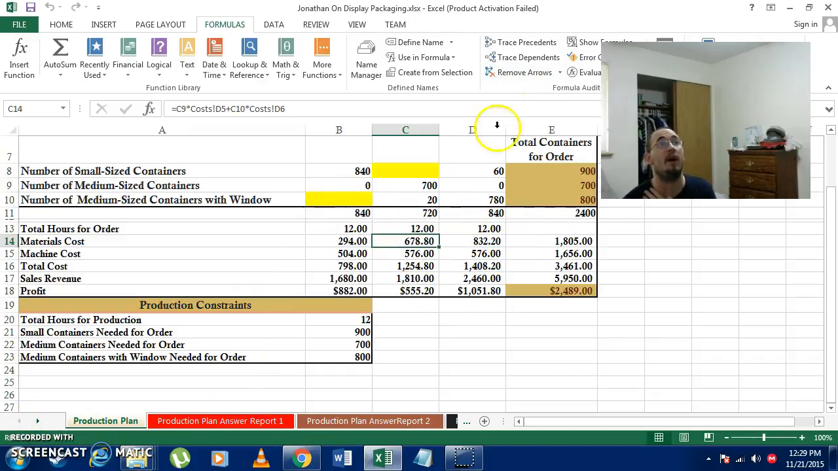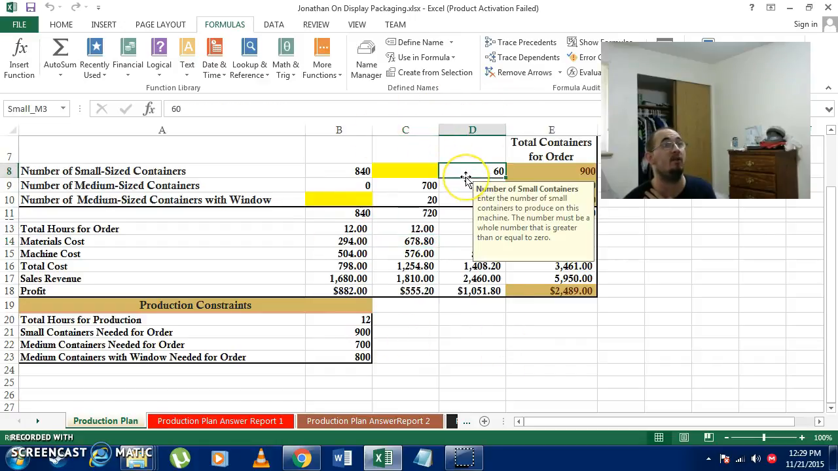I can hit Remove All Arrows to take all the arrows away. I can come back over here to D8, which there were also corrections. I can come in here to Trace Dependents, and it'll tell me what's dependent on this formula right here, and I can look to see where the errors are and correct them. And when I'm done with this, I can come back and just hit Remove Arrows.